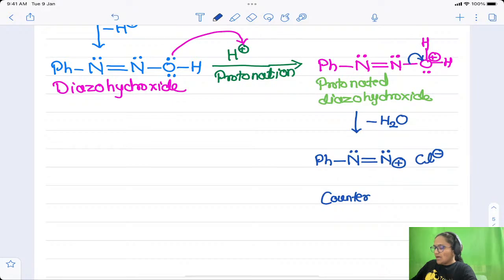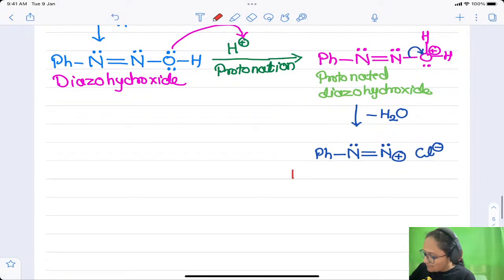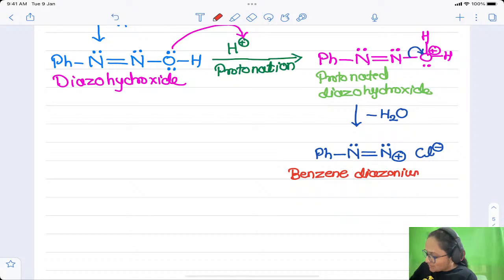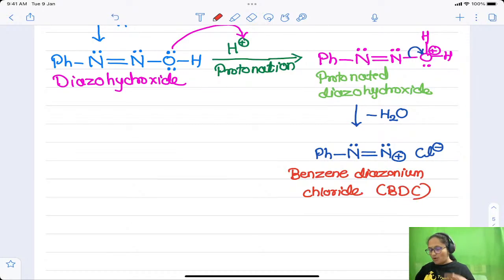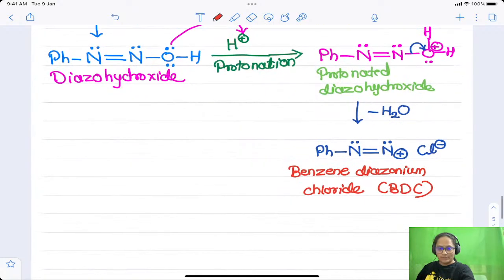Counter ion means what? The ion which is written to neutralize the charge present on one ion, right? In the diazonium ion, nitrogen has a positive charge. Therefore its counter ion will be chloride ion. The name of this compound is benzene diazonium chloride, which is also abbreviated as BDC. Okay, which is a diazonium salt, and this is the mechanism of diazonium reaction.